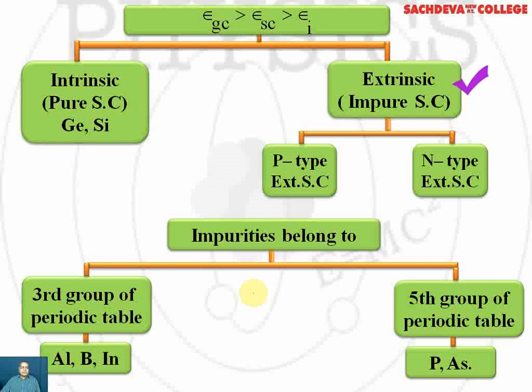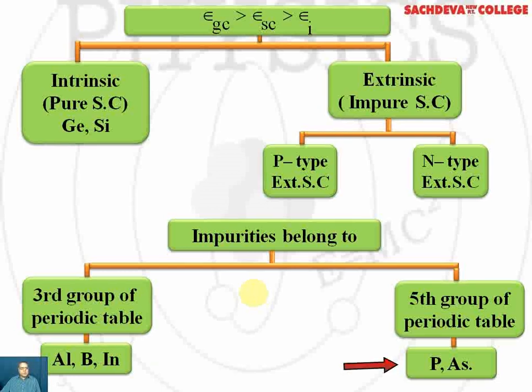Whereas extrinsic semiconductors are impure semiconductors, and they are classified as p-type and n-type extrinsic semiconductors. The impurities belong to either the third group or the fifth group of the periodic table. The third group impurities are aluminium, boron, and indium, and the fifth group impurities are taken as phosphorus or arsenic.